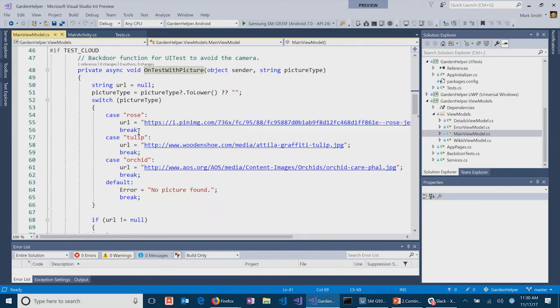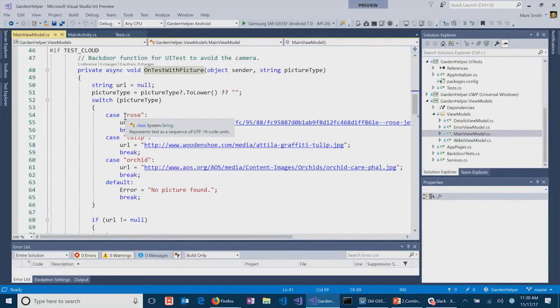And this is just going to use some URLs that I picked off the web. I'm just going to warn you, I don't own these images. They're probably copyrighted. I'm probably completely violating copyright by having them in the app. But this is a test app. You would typically want to put your own images in there. I just grabbed the first 3 that I found. I'll probably delete the URLs.